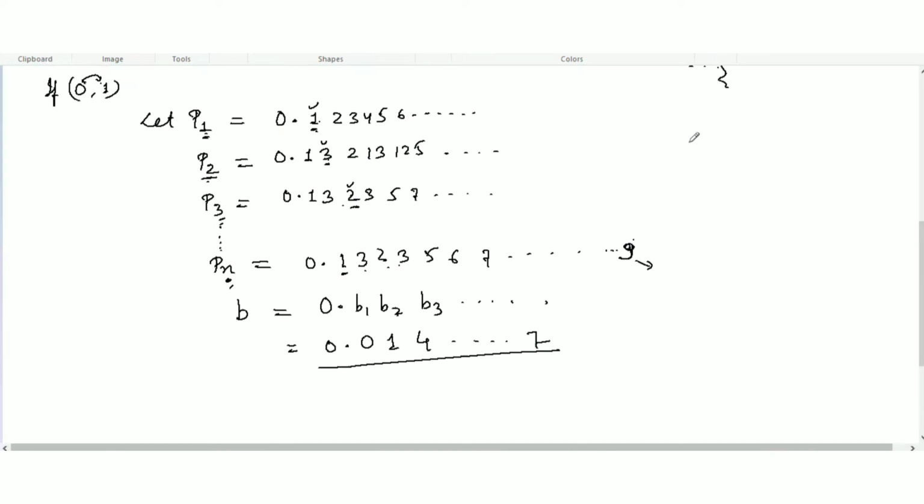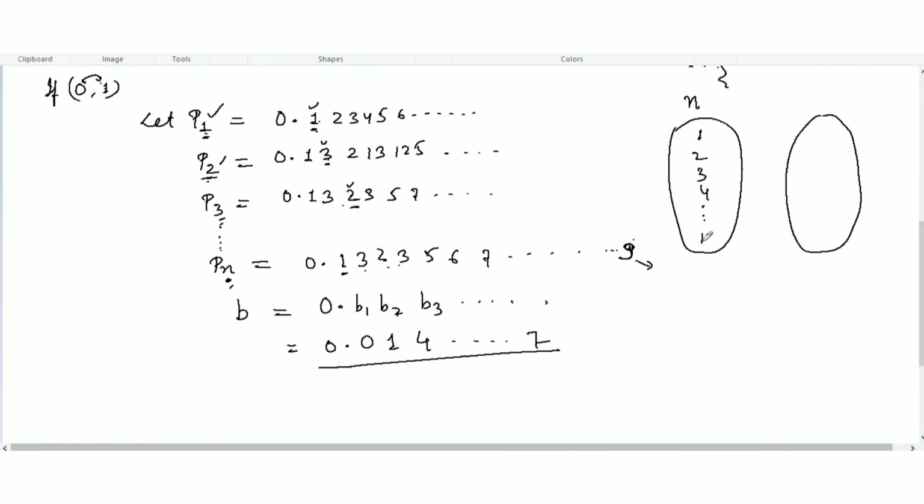Let's try to understand this with the help of a Venn diagram. Let's make a Venn diagram: on one side 1, 2, 3, 4, and so on, and on the other side the numbers. The first number is mapped to 0.123456 and so on. The second number is mapped to 0.132131125. The third number is mapped to 0.13235 and so on. The fourth number will map to some number.